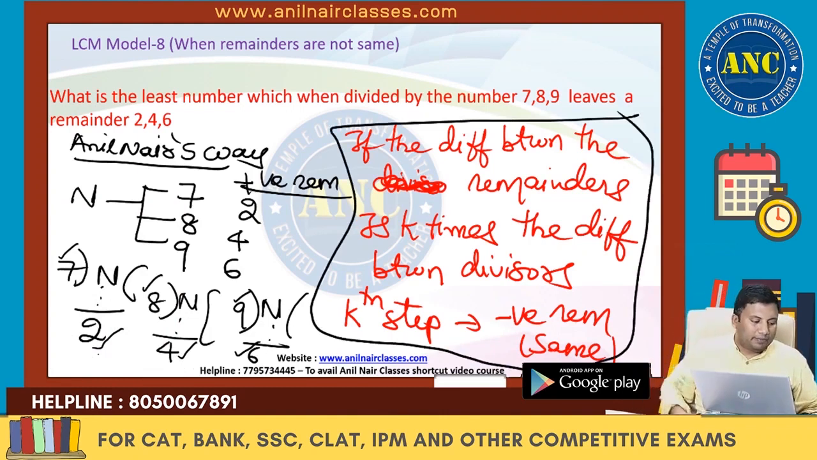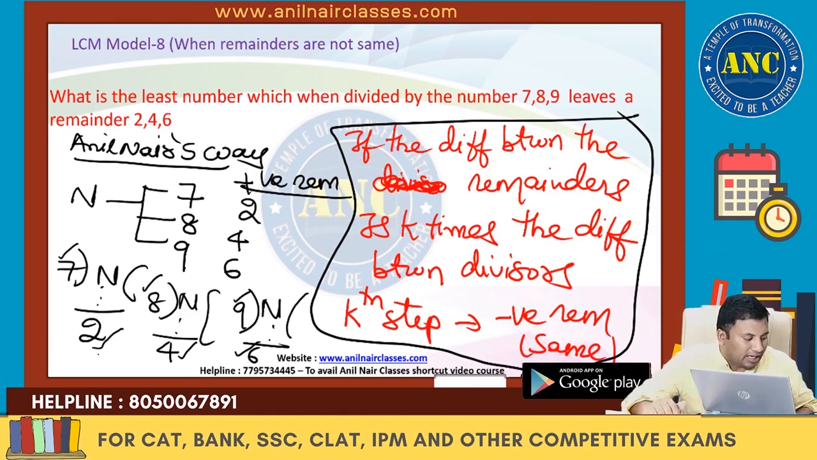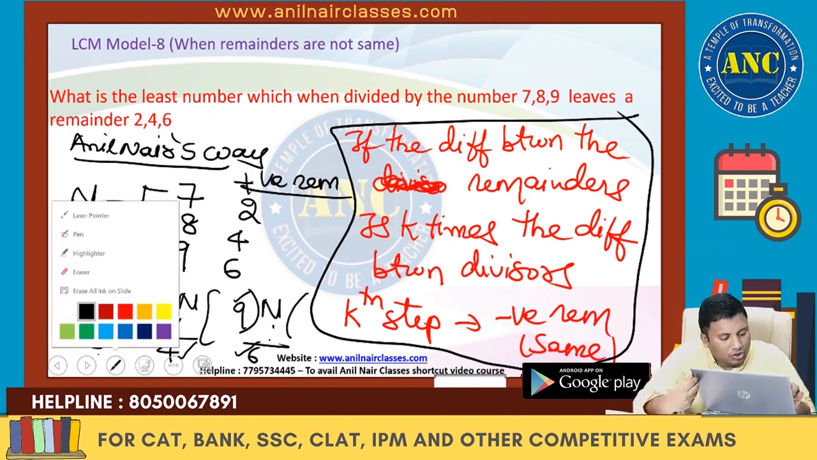Write down this point. If the difference between the remainders is k times the difference between the divisors, then in the kth step the negative remainder will be the same. I will explain it in a mathematical expression. I hope it is clear. Now we will solve the question using this concept.